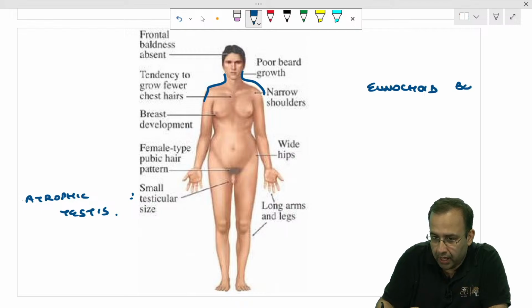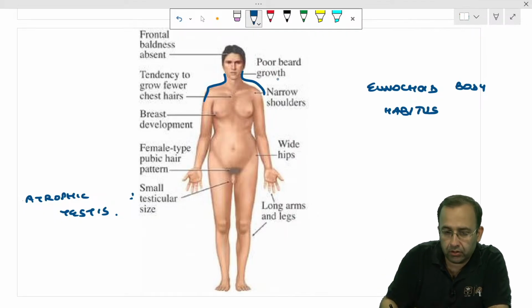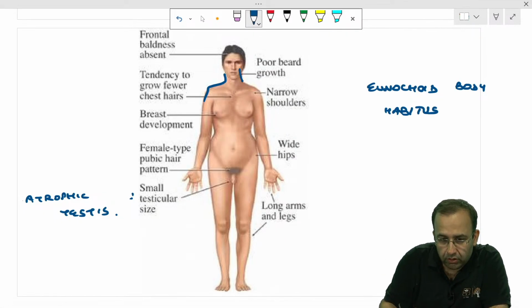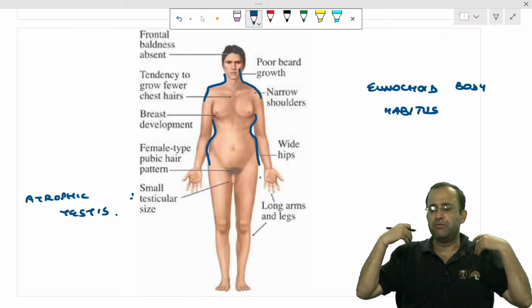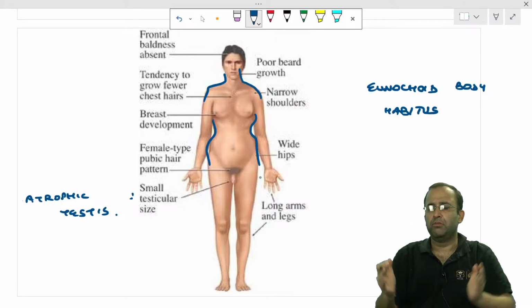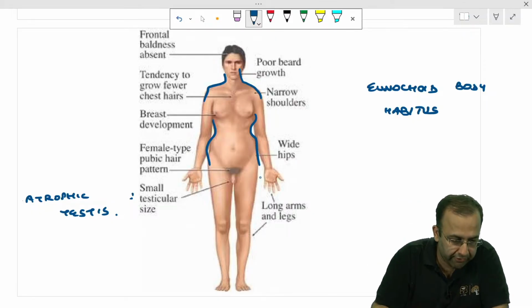Eunuchoid body habitus means the patient has a female-like body habitus: narrow shoulders with broad hips. See, males have broad shoulders; females have narrow shoulders with broad hips. That is Klinefelter's.